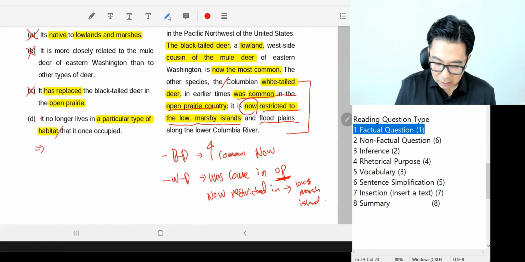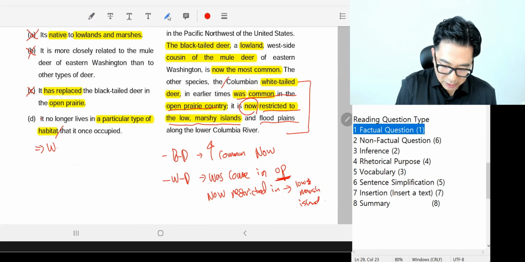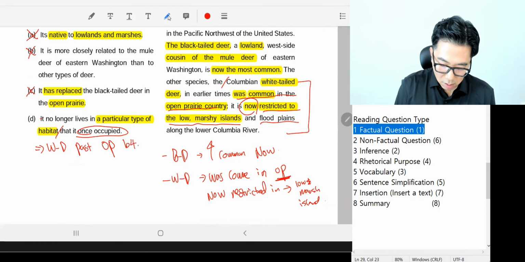So D is correct because white-tailed deer once occupied, did live in open prairie before, but not anymore. Where?